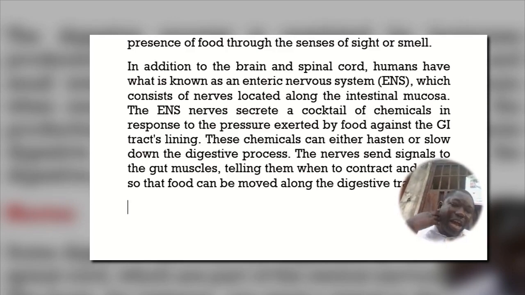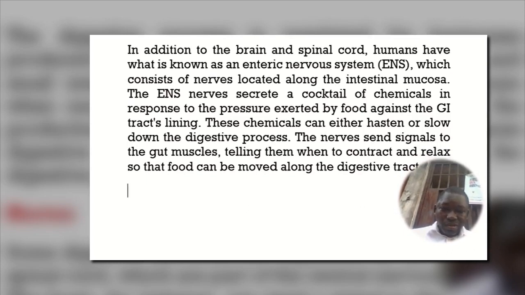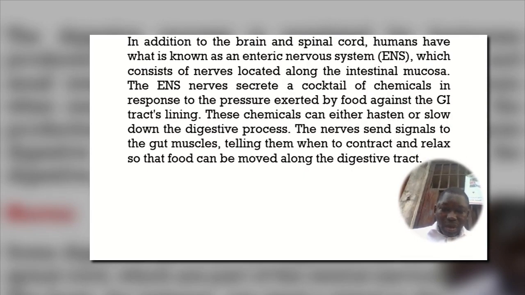These chemicals can either hasten or slow down the digestive process. The nerves send signals to the gut muscles, telling them when to contract and relax so that food can be moved along the digestive tract.